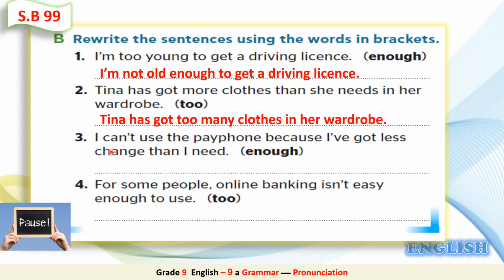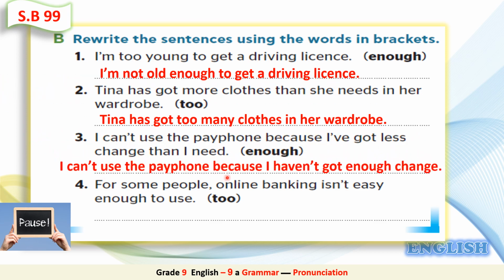Now what about number 3? I can't use the payphone because I've got less change than I need. Here we want to use enough. Of course, this sentence has a negative meaning, so this one should be in the negative form. What do you think the answer is? Excellent. It's I can't use the payphone because I haven't got enough change. I haven't got enough change. We use enough followed by the noun change.